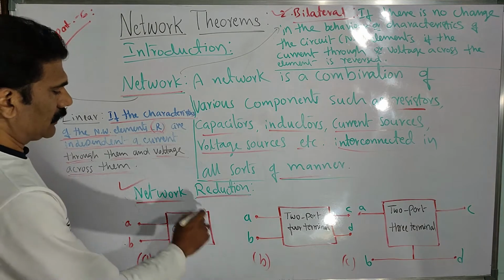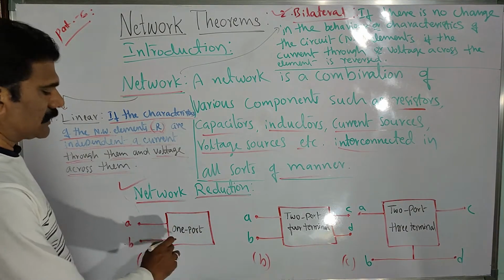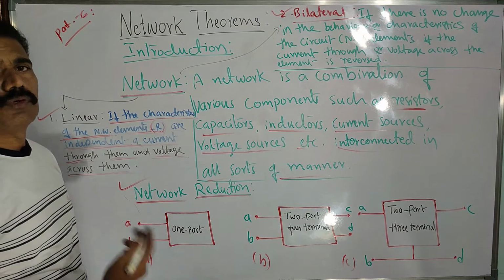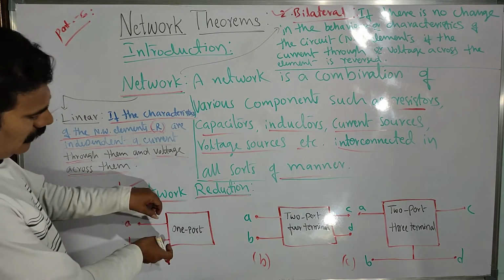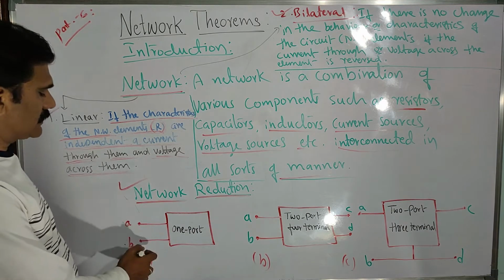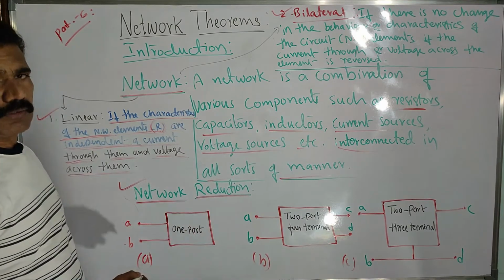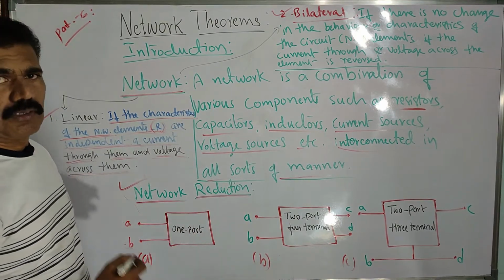This is the block diagram for a one port network. A and B act as inputs here. What about the output? Sometimes we measure the output across the same terminals. So A and B act as either input or output in a one port network, also called a single port network.